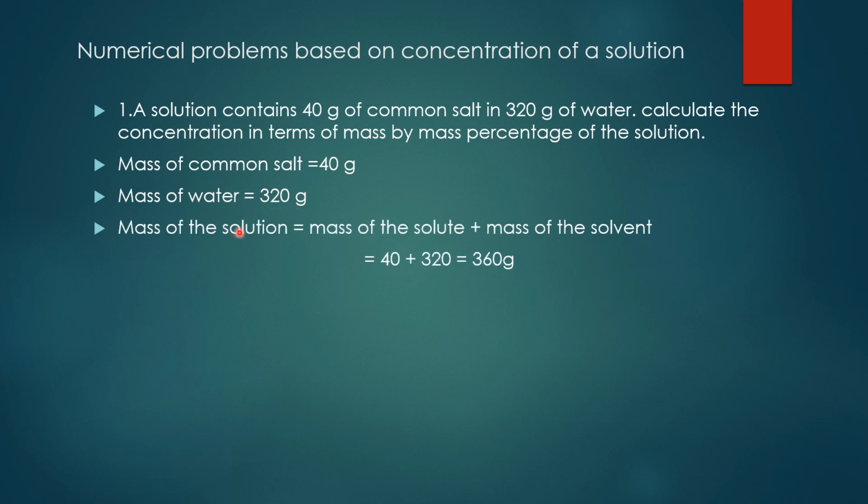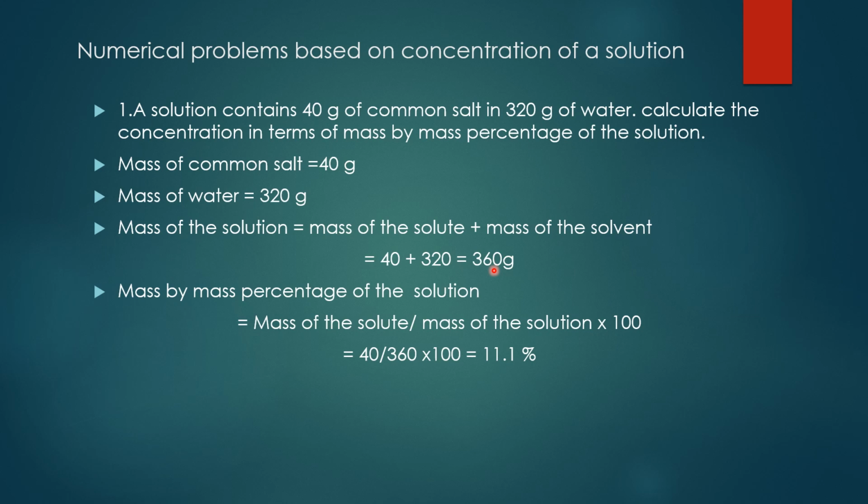Then what is the mass of solution? Mass of solute plus mass of solvent. Mass of solute is the common salt. Mass of solvent, water. So 40 plus 320, we get 360. So now we will find the mass by mass percentage of the solution. What is the formula? Mass of the solute divided by mass of the solution into 100. That is 40 divided by 360 into 100 equals 11.1 percent.